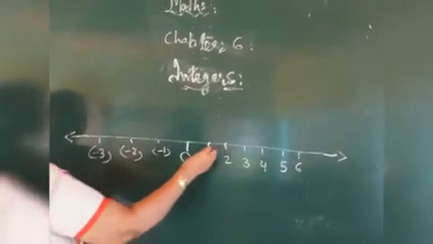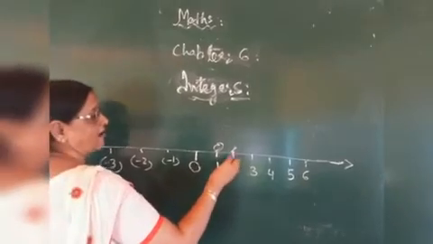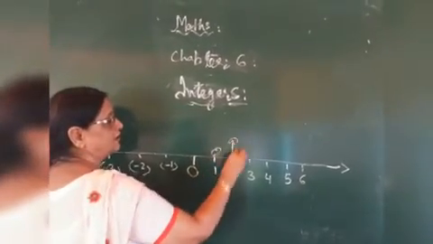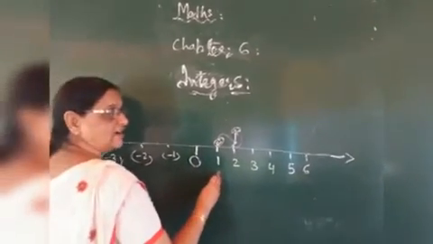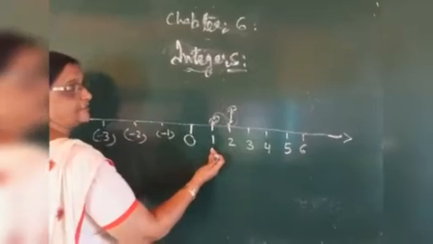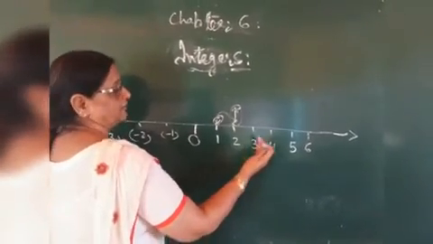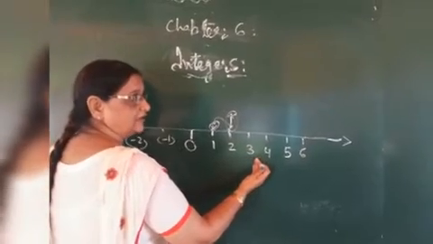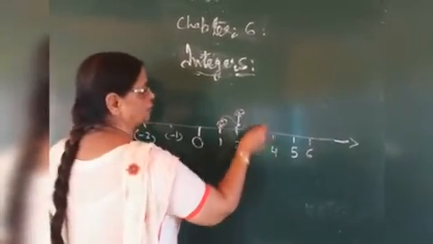That means 2 is greater than 1. Why? Because 2 is on the right side of 1 and 1 is on the left side of 2. The left side number is always lesser than the right one. 3 is greater than 2 because 3 is on the right side of 2.